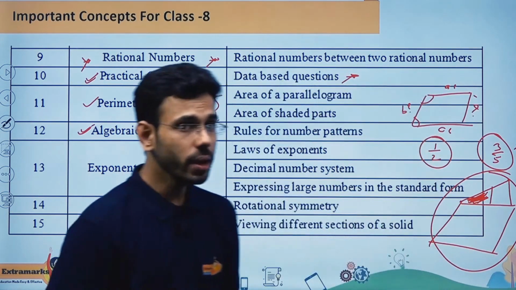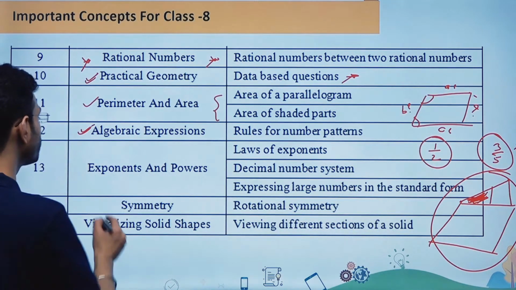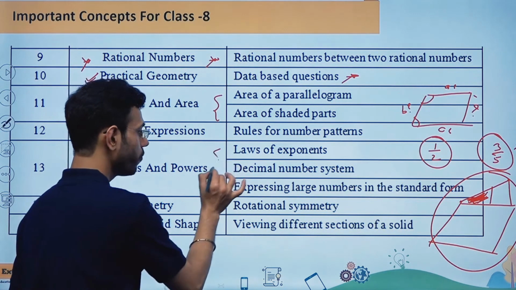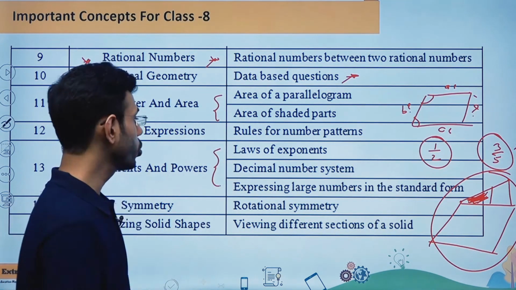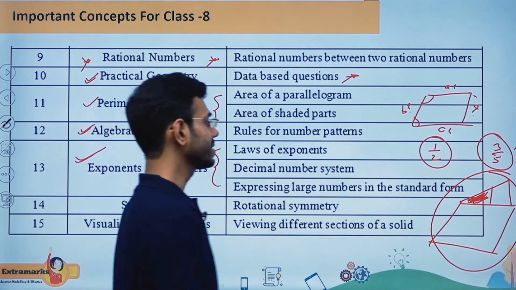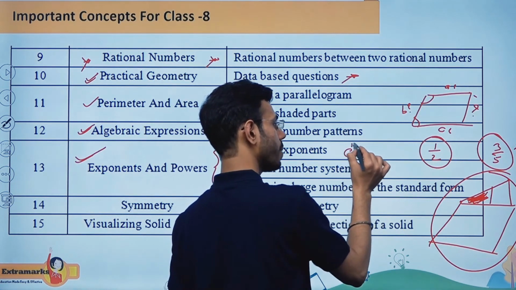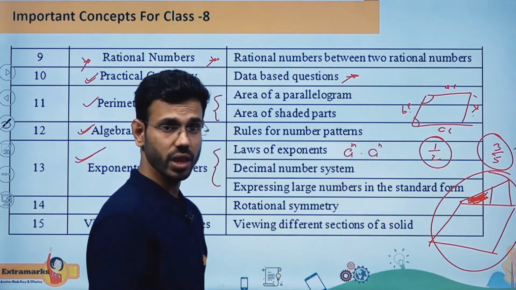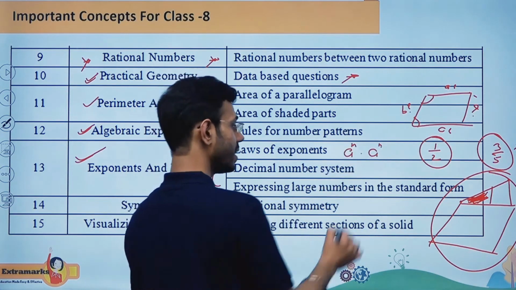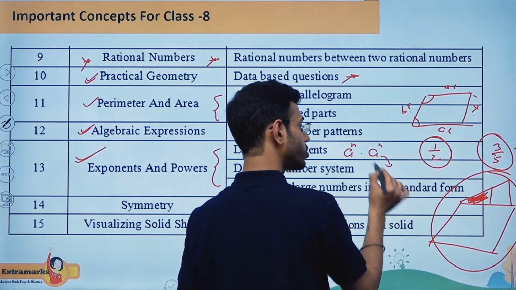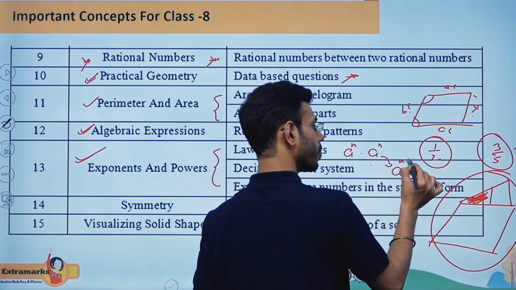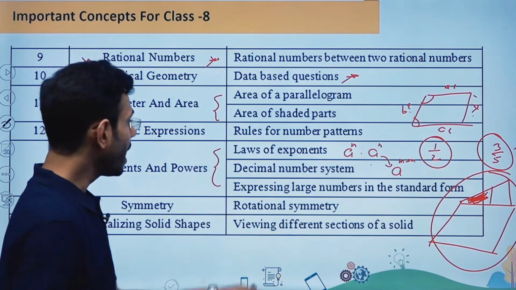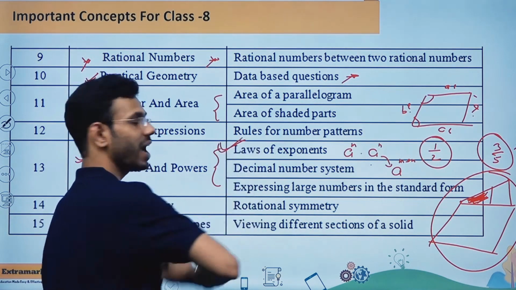Okay, now if I'm talking about the next chapter, which is going to be exponents and powers, in this the important part from where they can form a question is going to be laws of exponents. For example, if I'm saying a power m multiplied by a power n, so if the bases are same, then the powers are going to be added. So this can be written as a power m plus n. So you should know all the properties like this, which are considered laws of exponents.